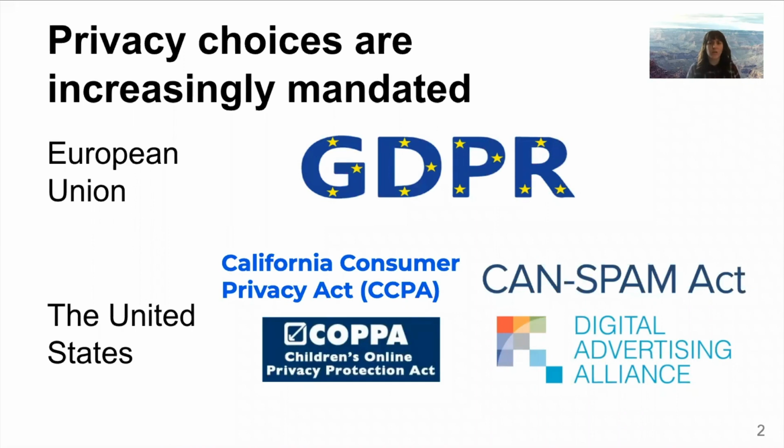Our focus in this work is privacy choices on the internet. These privacy choices are increasingly regulated worldwide. So this includes GDPR in the European Union. We also have acts such as CAN-SPAM for email advertising opt-outs and COPPA for children's privacy in the United States. We're also beginning to see examples in individual states in the US, such as the California Consumer Privacy Act. And groups such as the Digital Advertising Alliance also work towards self-regulation in the advertising industry.